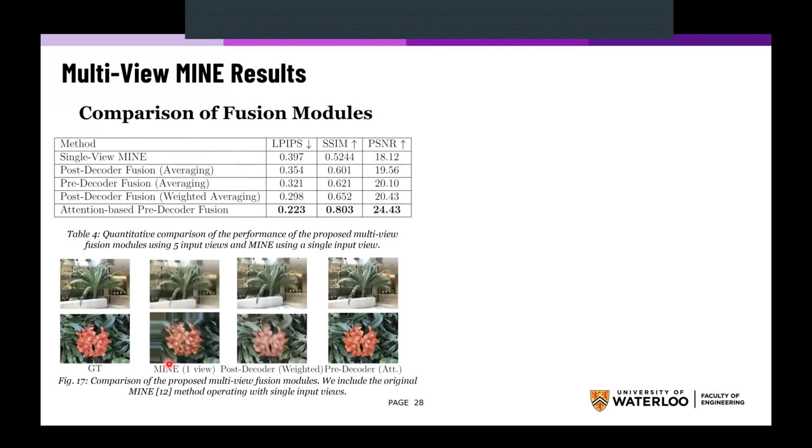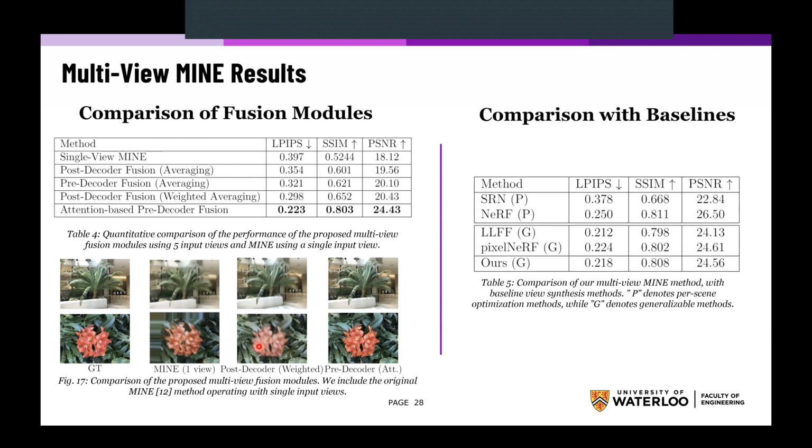Here's a qualitative comparison of the output. As you can see, the MINE approach suffers from distortions and large blurry artifacts. The post-decoder fusion with weighted averaging solves the blurry artifacts, as well as the artifacts and distortions around the edges. And the pre-decoder fusion with attention is actually the best and has the best overall representational ability compared to these two modules. Lastly, we compare this approach to the baseline methods.